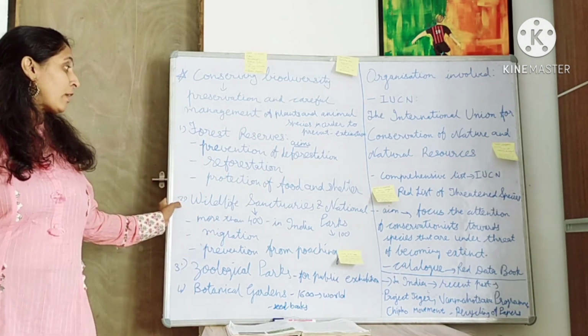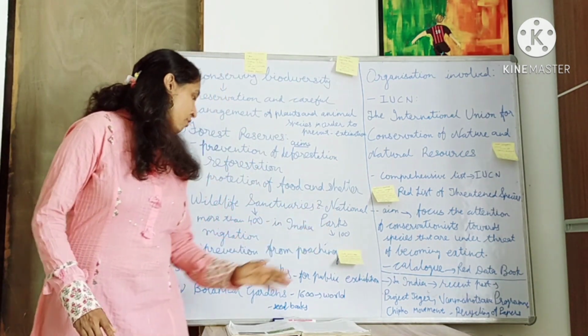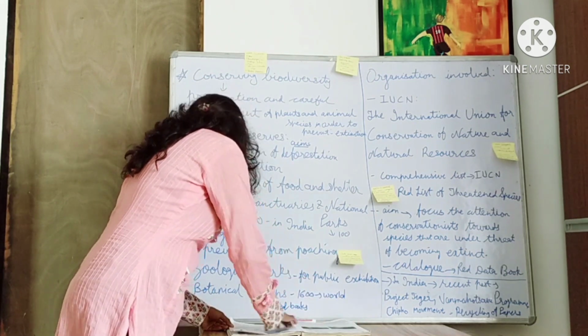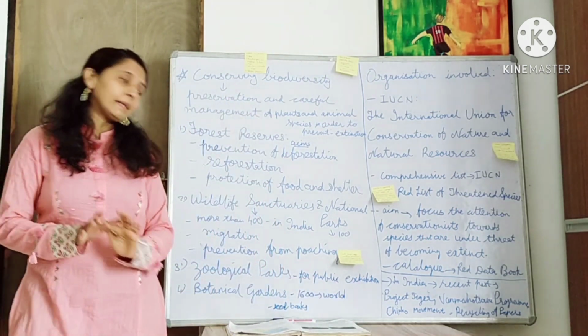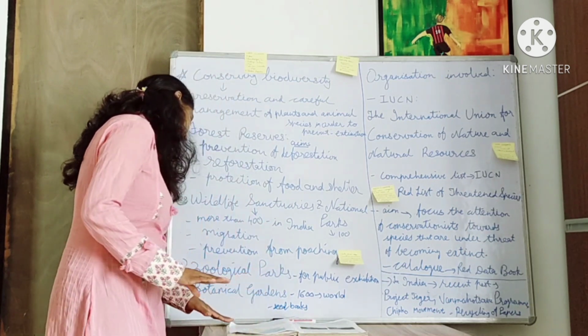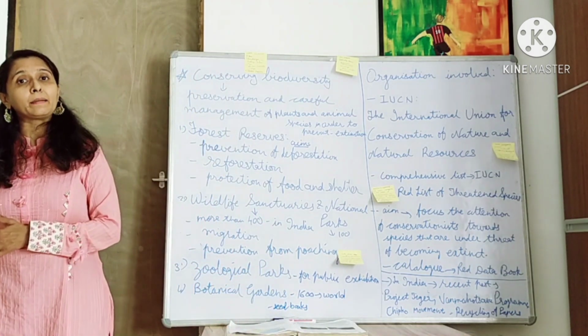Now second is wildlife sanctuaries and national parks. Wildlife sanctuaries and national parks are protected forests across the world that also preserve certain plant and animal kingdoms.